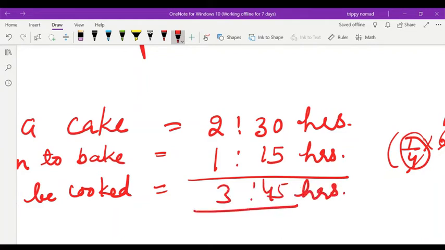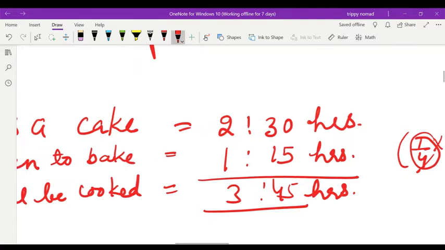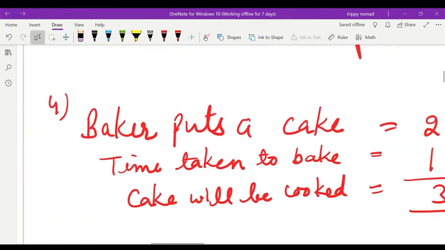In the same way you can write 3 hours 45 minutes, or 3 integer 3/4 hours also.